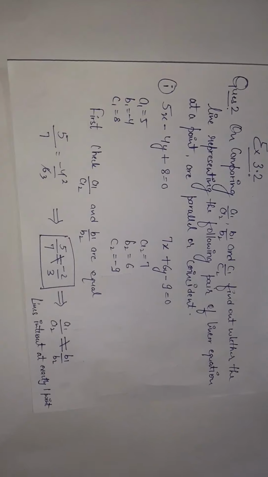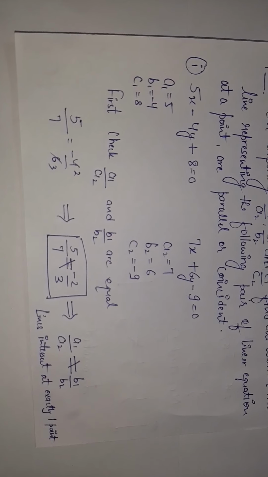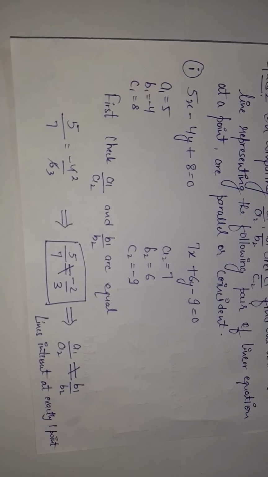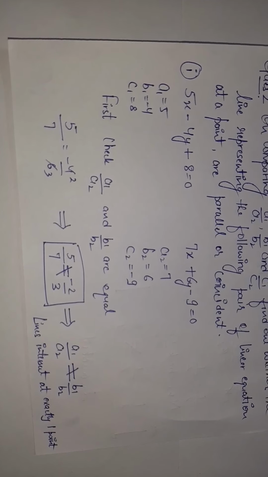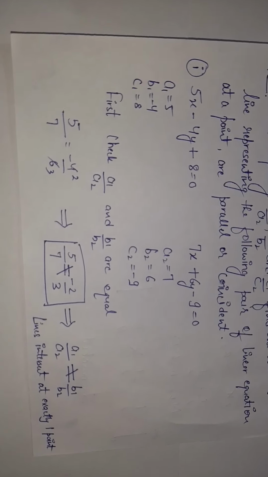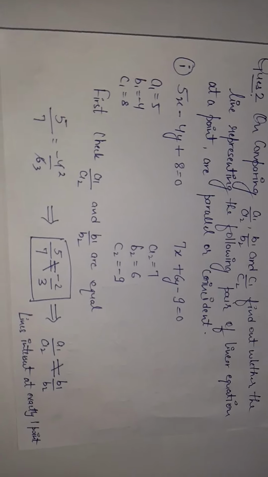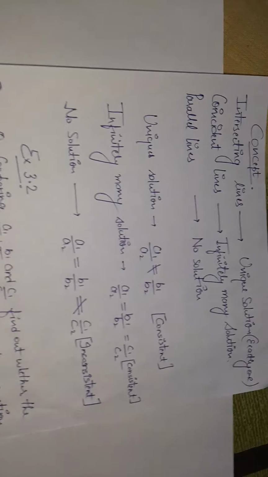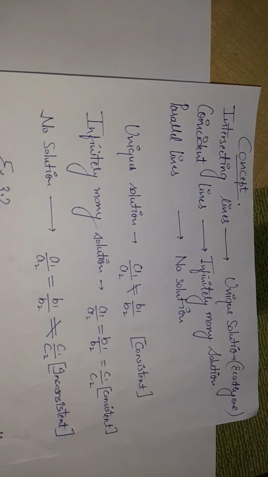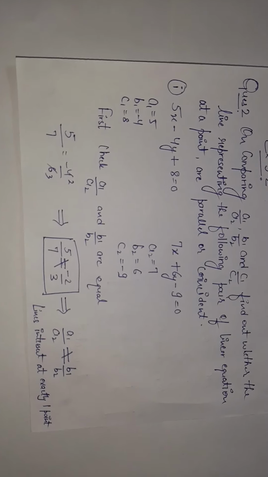Now I've done a1 upon a2 and b1 upon b2. After solving, I get 5 upon 7 is not equal to -2/3. That means the lines intersect at exactly one point. Unique solution, exactly one, which I've told you. Got it, everyone?